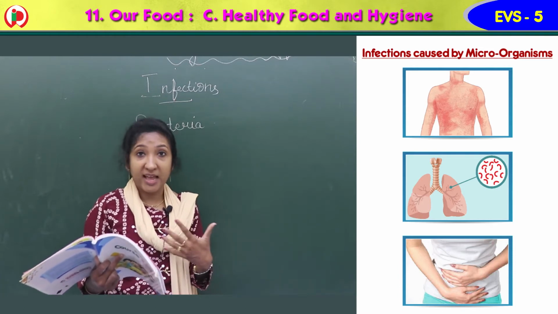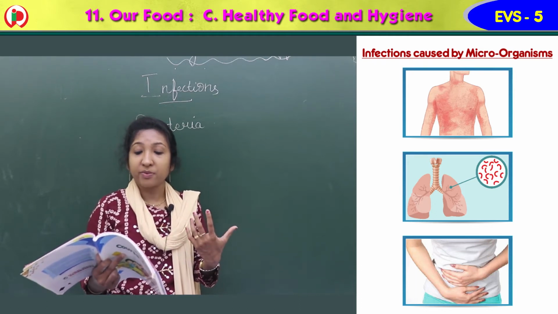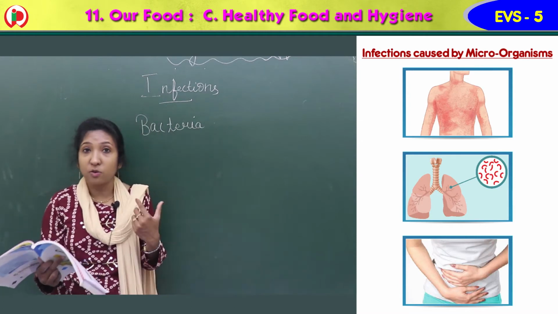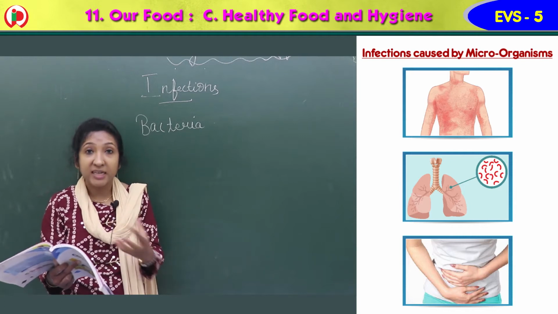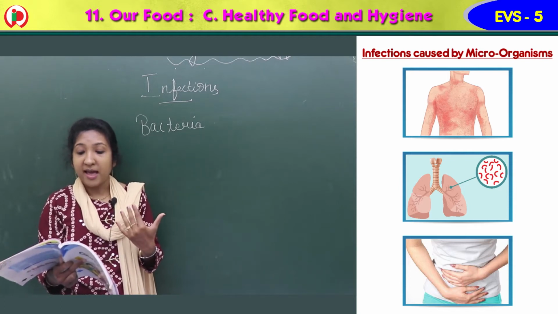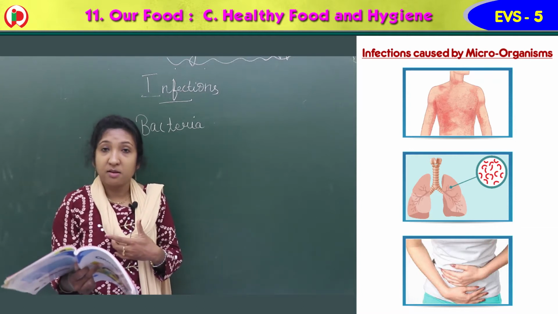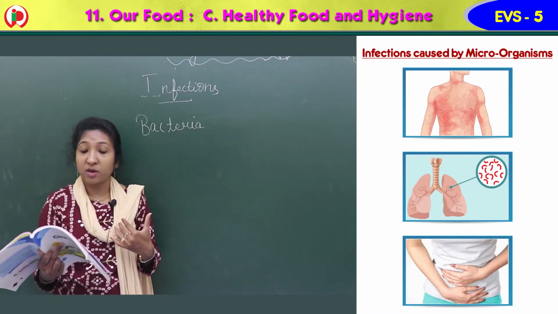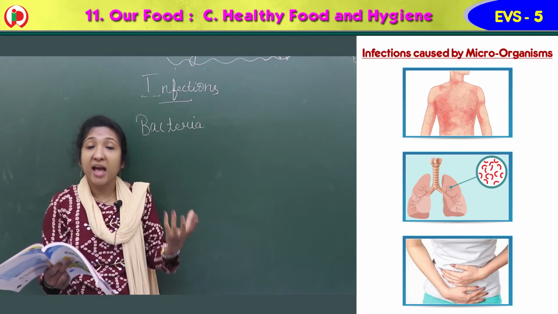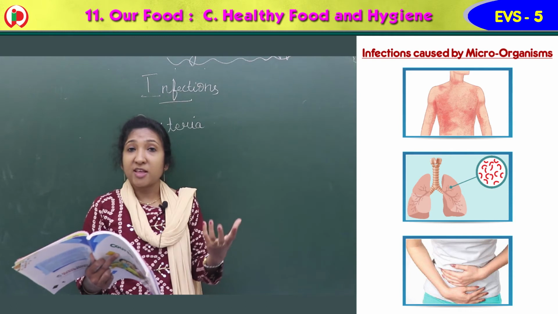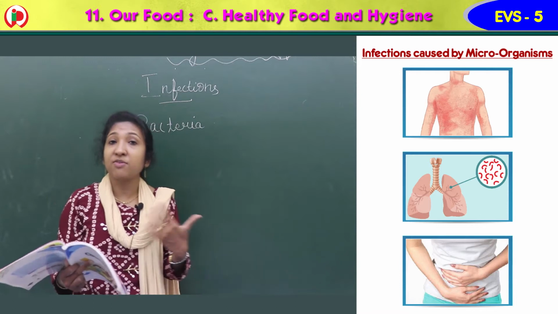Tuberculosis, when this bacteria attacks the lungs, we won't be able to breathe properly. It damages other parts of the body also. Then cholera happens when we drink infected water, the water which is not clean, and we get severe vomiting and loose motions. Pneumonia also affects our lungs, with breathing problems, etc. These diseases are caused by contaminated food which is not fresh, and infected water.